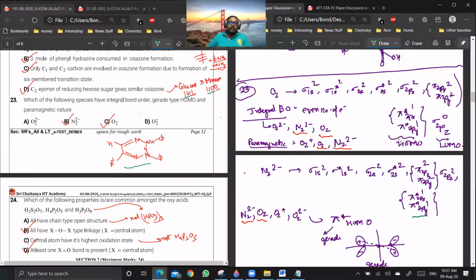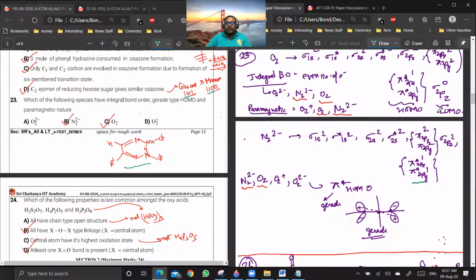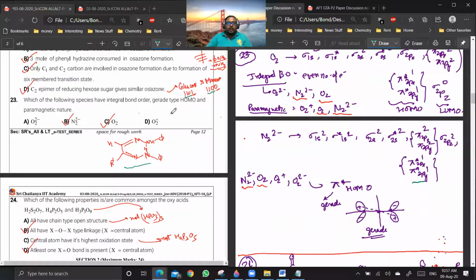Yes, sir. Third point is HOMO-LUMO. Now you see, they are asking about the highest occupied molecular orbital. If you write the configuration, the highest occupied molecular orbital for O2 will be pi star 2px, pi star 2py. And what will be the LUMO? The LUMO will be the next higher orbital, which is sigma 2pz.